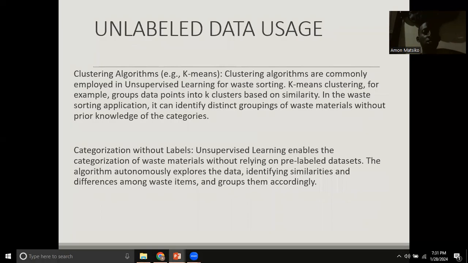So unlabeled data usage here will include using algorithms such as the clustering algorithms. Some of them will include k-means. We shall use it in a way that the data points are put into groups known as K clusters, and these are based on the similarity of the data.